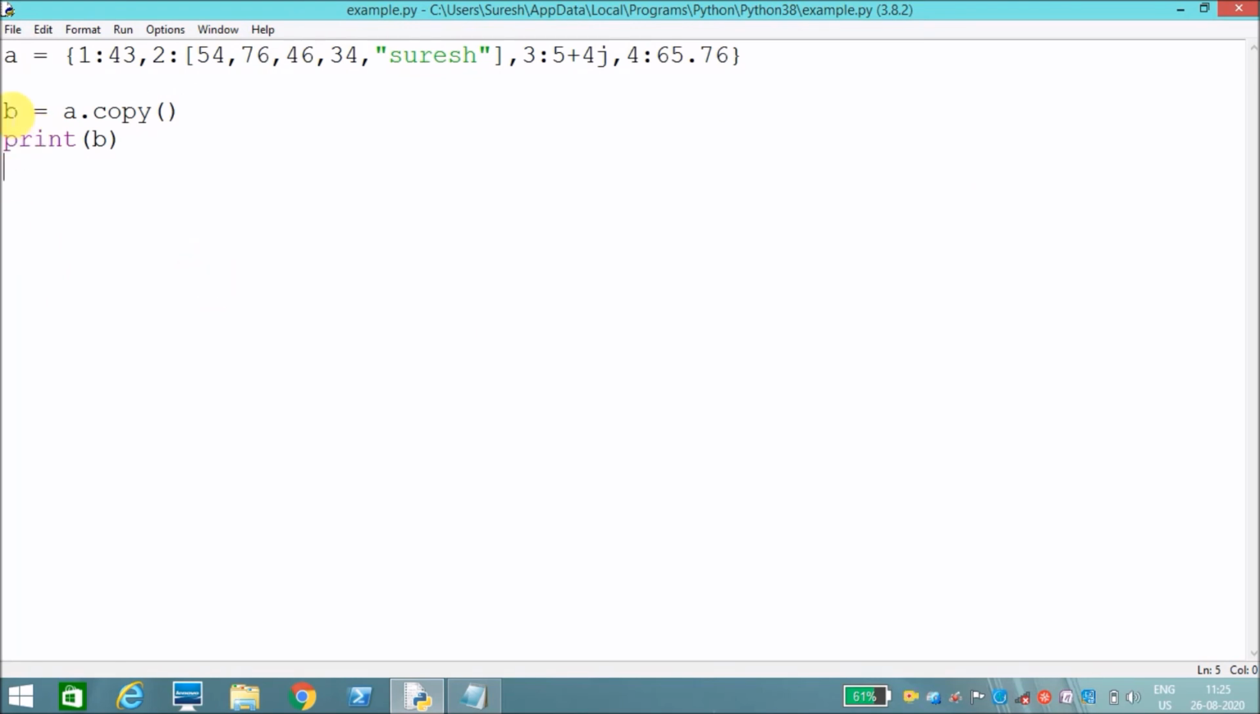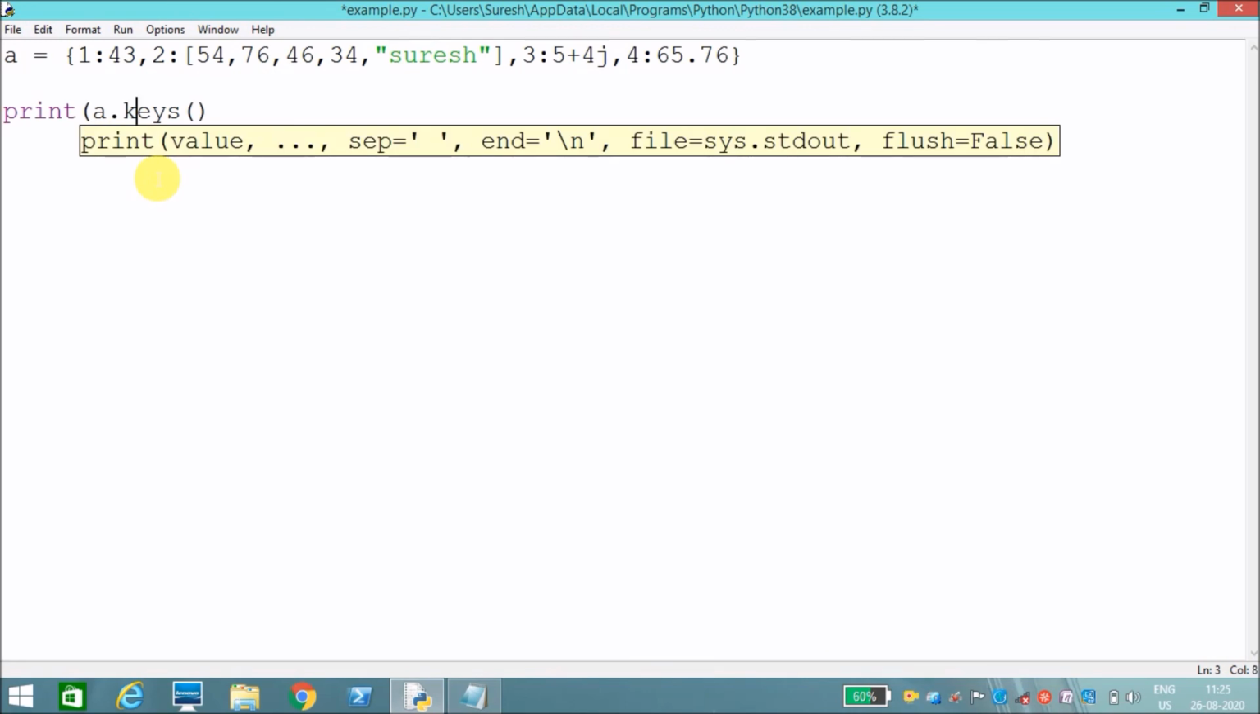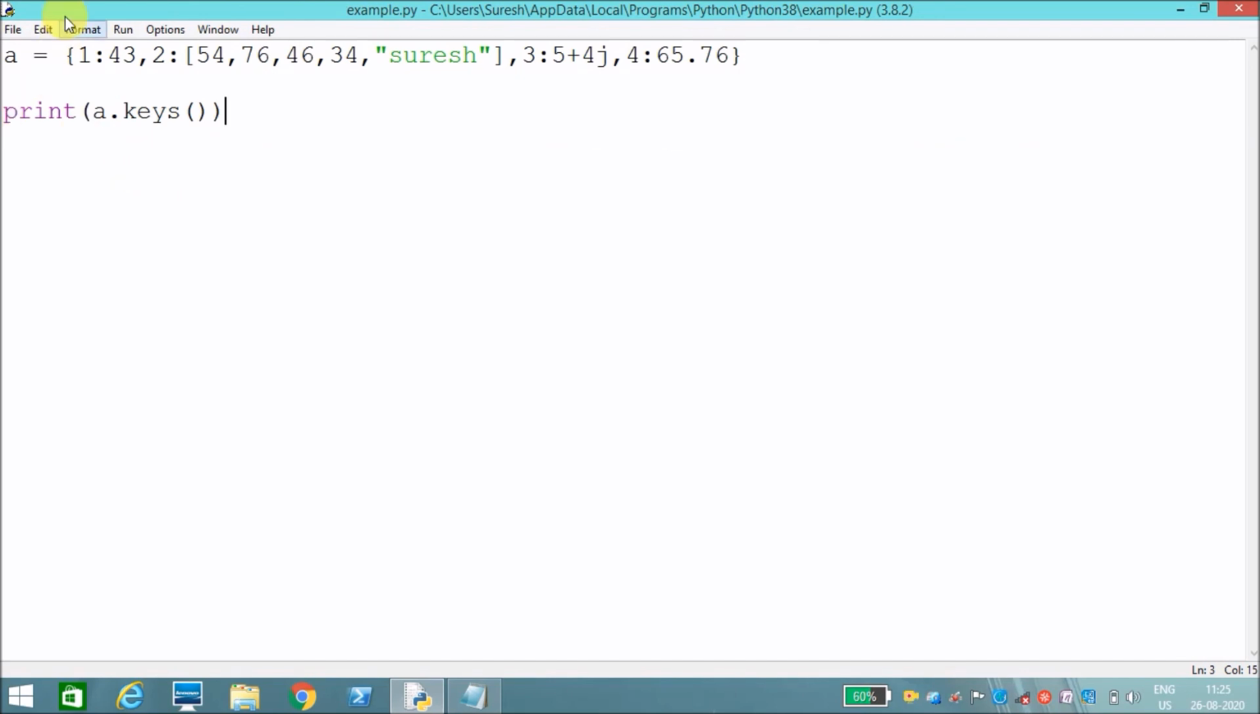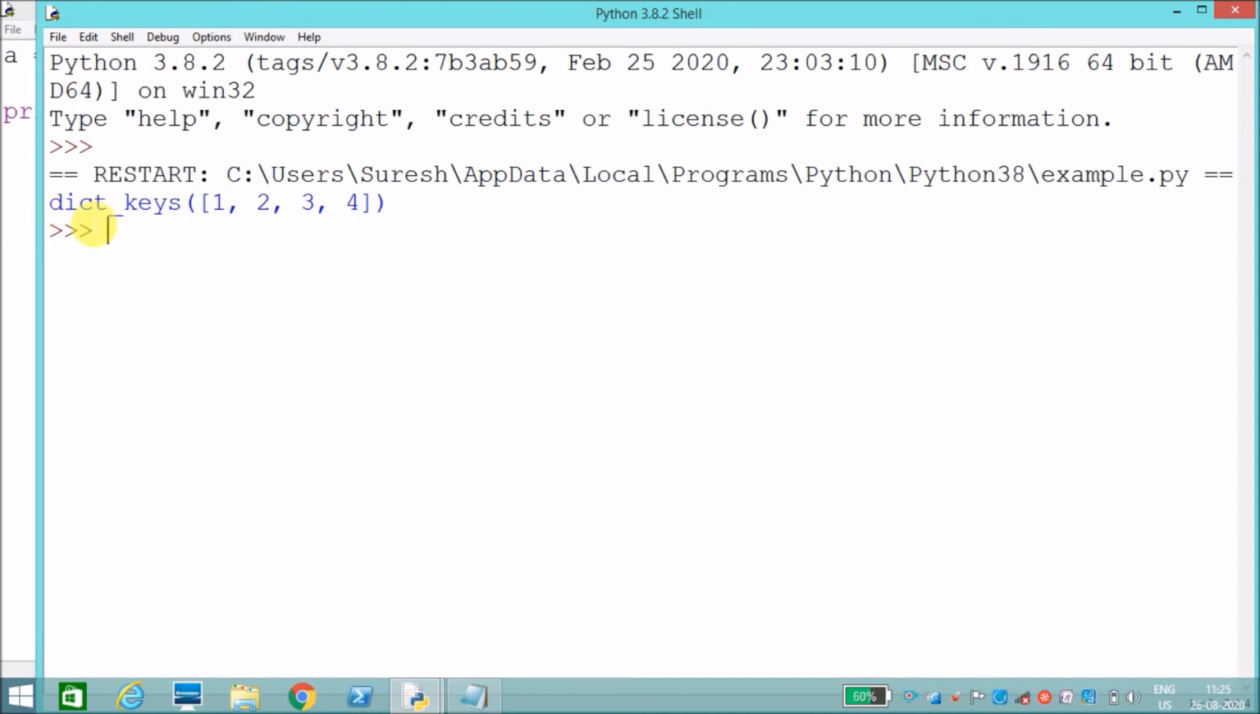Then I need to access only keys. I don't want to access values. How can we do that? My dictionary name is a, and keys is a method. If you call this, it will print only the keys. Print a dot keys. It will display only keys. It won't display values. See, it has displayed only keys.